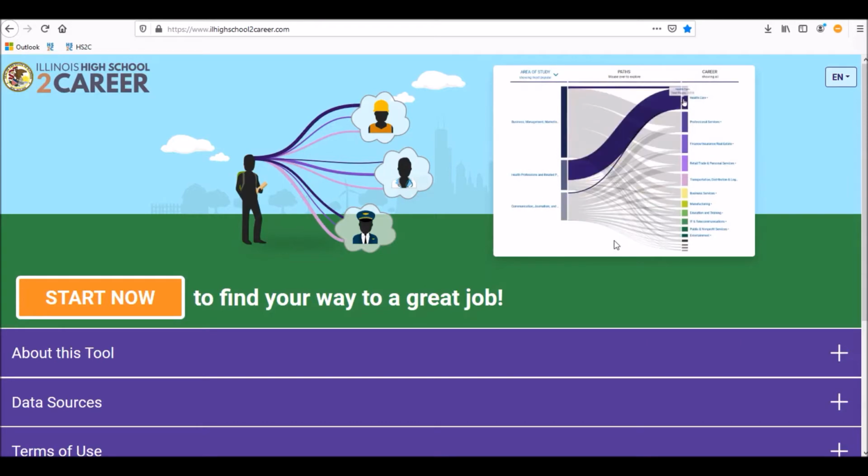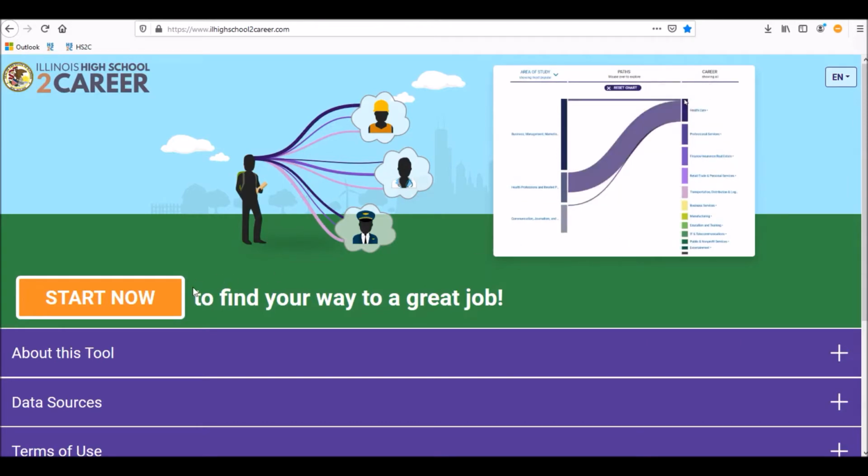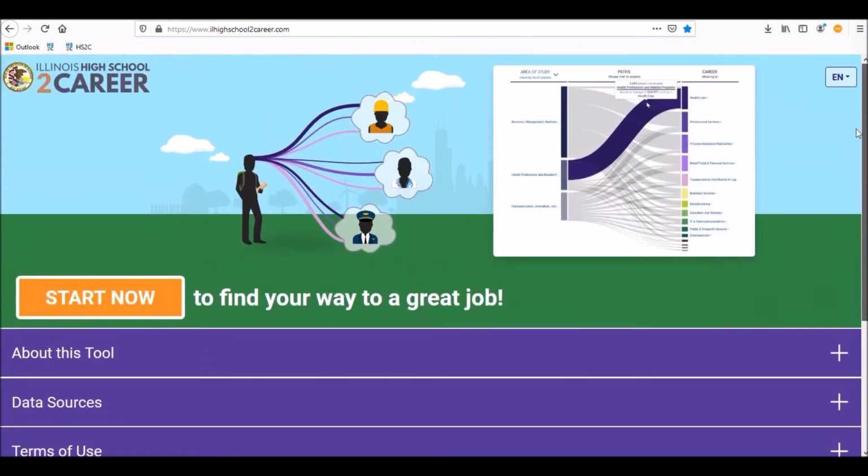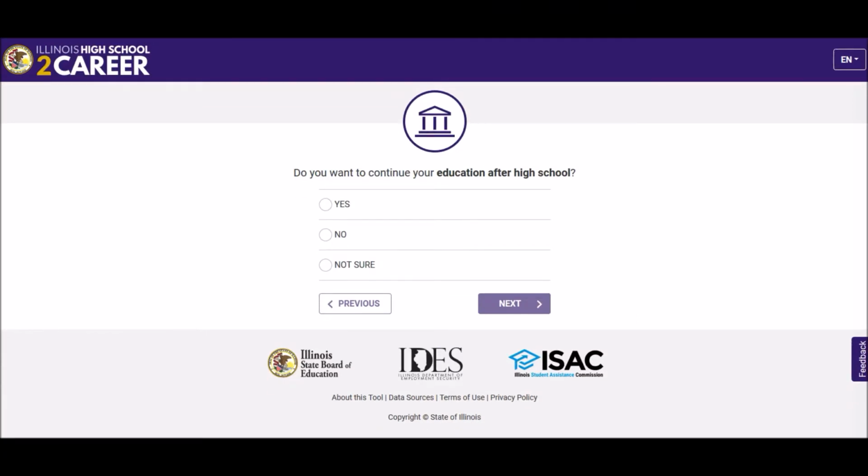animation of the data visualizer, a big orange button that says Start Now, and detailed information about the data. To use the tool, we're going to click Start Now. In order to show the user relevant data, the site asks 2 or 3 questions before bringing them to the visualizer. The first question is, do you want to continue your education after high school?